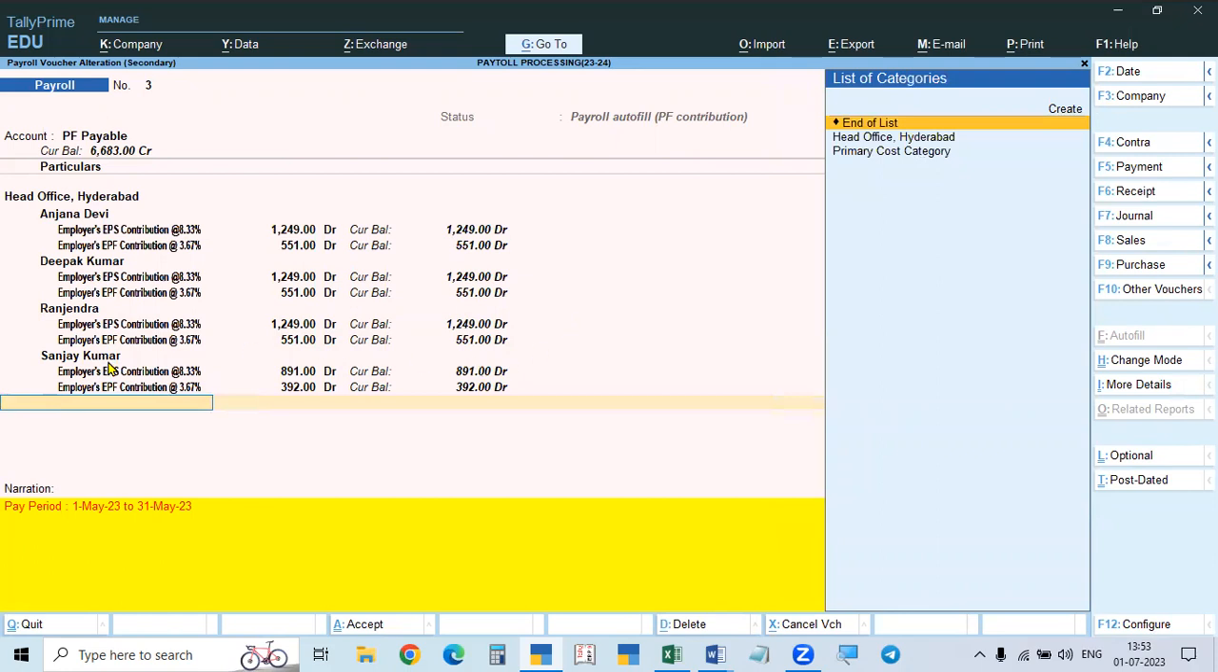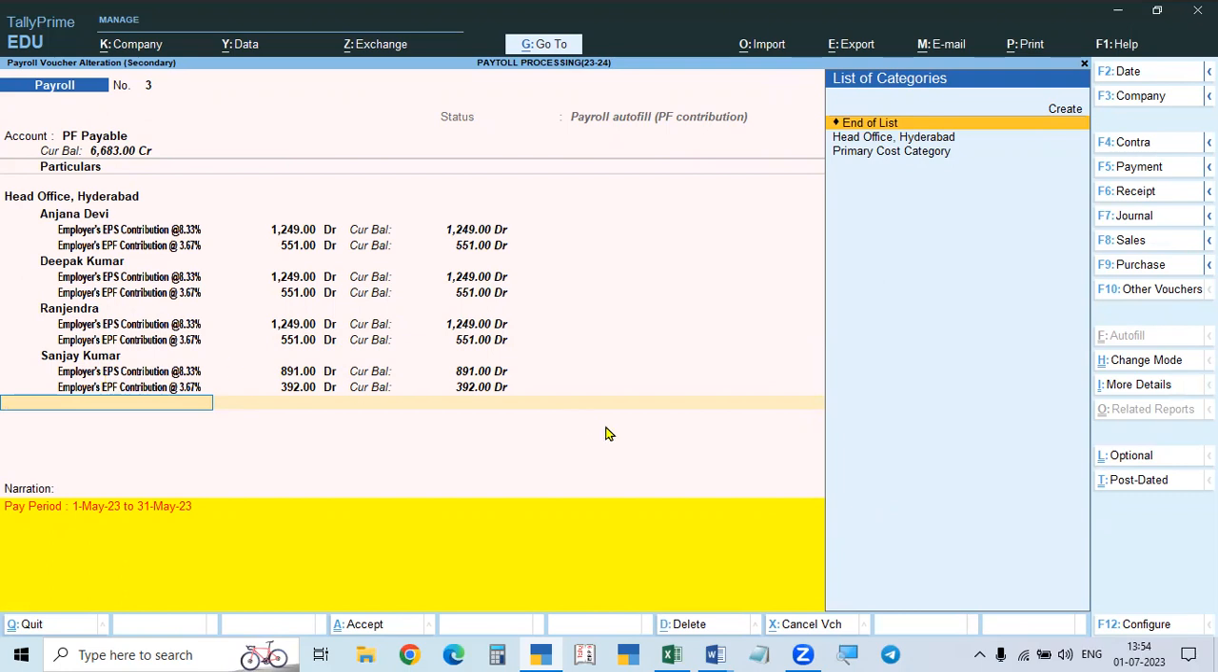Sanjay Kumar is not calculated for PF. PF is calculated. Sorry, ESA is not calculated. ESA will not be calculated for the employer's share, but ESA will be shown for Sanjay Kumar. It is calculating ESA because the salary is less. That is why for Sanjay Kumar, ESA will be calculated.